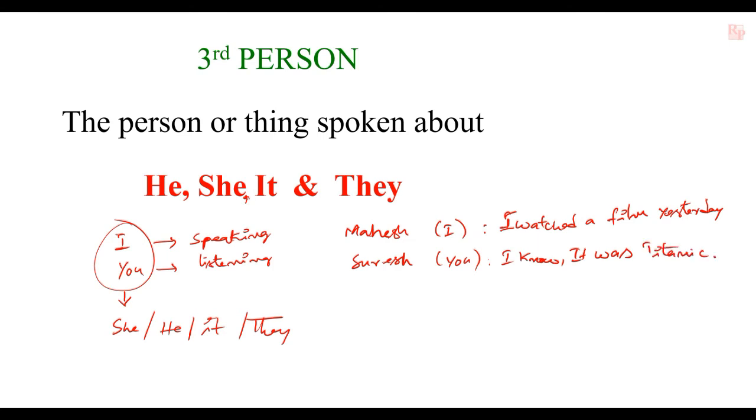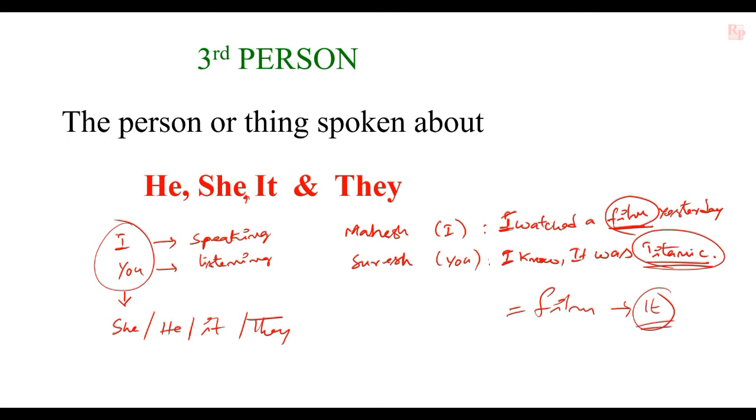When Mahesh is speaking, he used I. When Suresh is speaking, he also used I. Here, Mahesh and Suresh are talking to each other, but they are talking about a film, Titanic. This is the third person. They are speaking about a film, and the pronoun for film is it. So it is the third person.